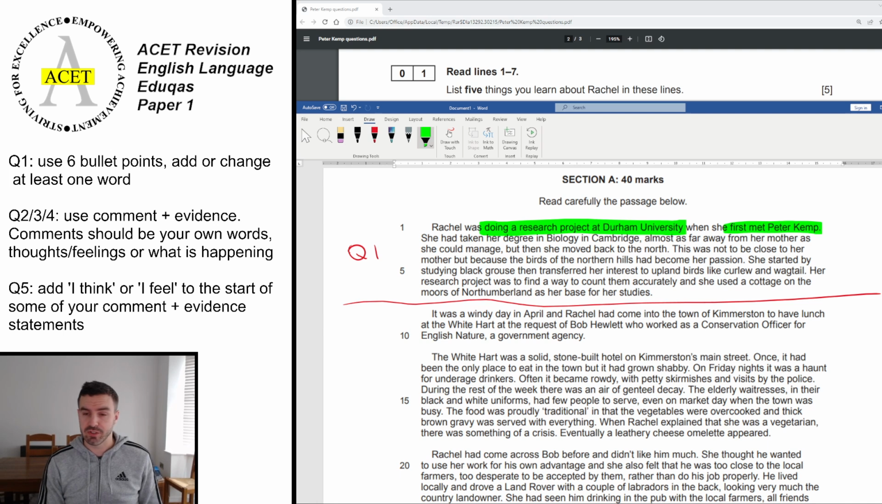Second line also has some answers in. Okay, she had taken her degree in biology in Cambridge, almost as far away from her mother as she could manage, but then she moved back north. Okay, there's about 3 different answers in that sentence alone. Again, so pause the video and see if you can figure them out. Okay, I'm assuming that you will have done that by now.